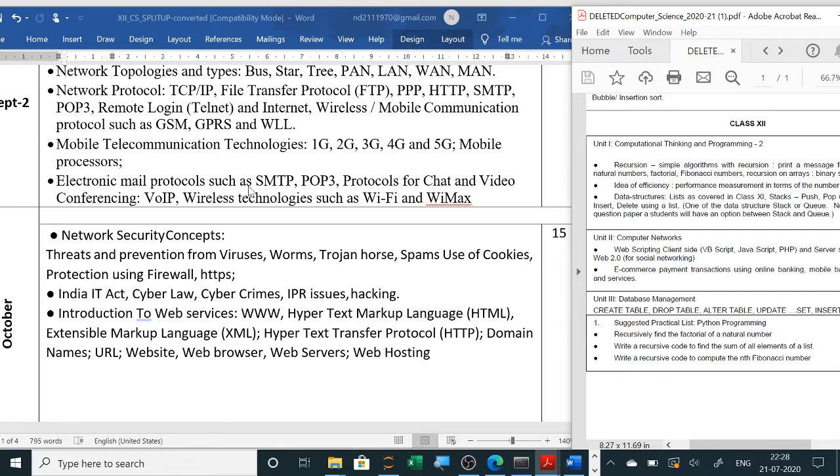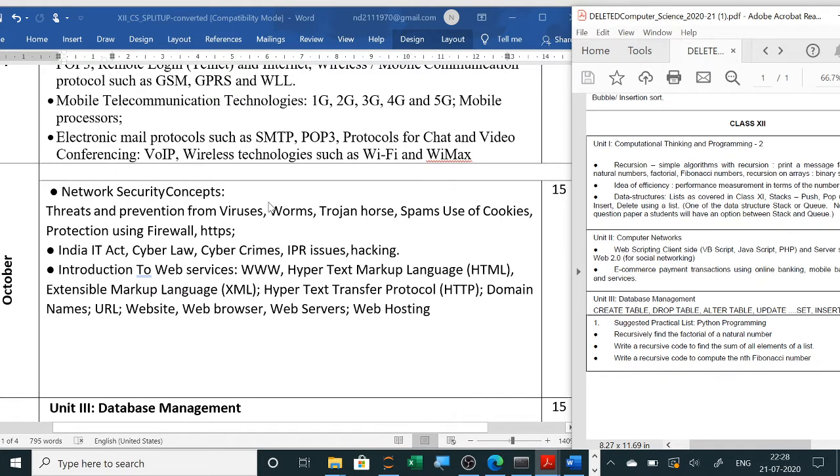Rest all we have to do, all the case study. So from, you might have seen the sample question paper. In the sample question paper, I think it will remain the same, only instead of recursion a function will be asked. Only in the paper idea of efficiency, no question was asked in the sample question paper. The rest all are same except one question, that is recursion, was asked.